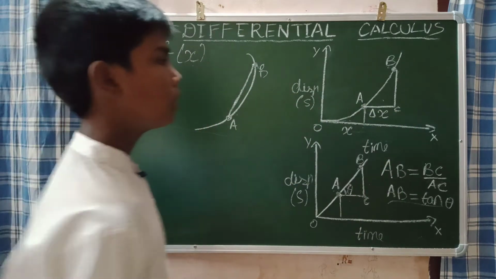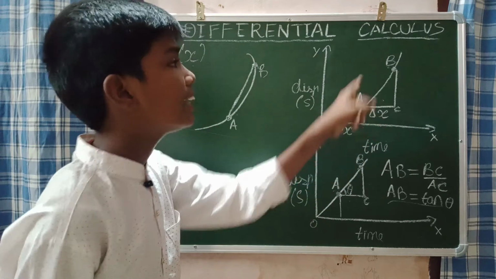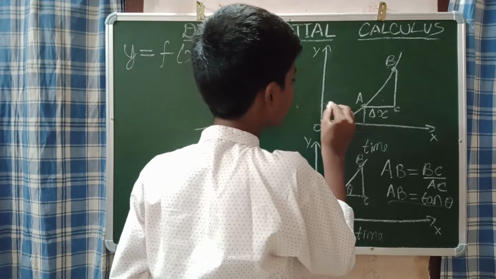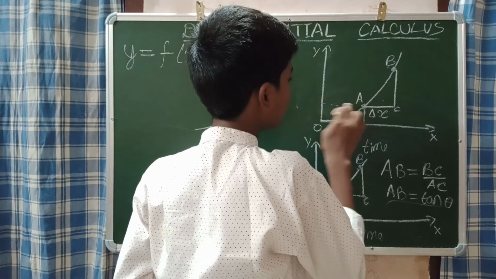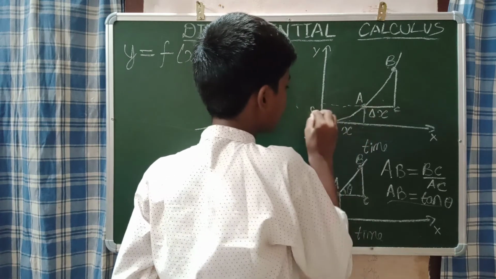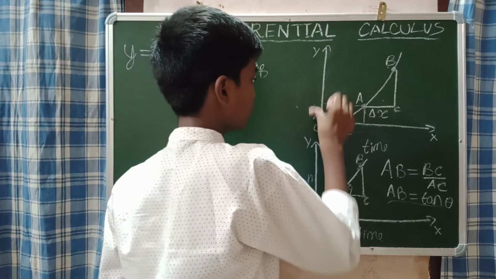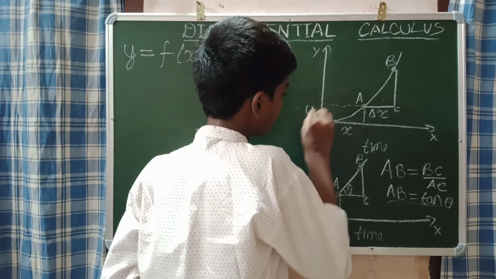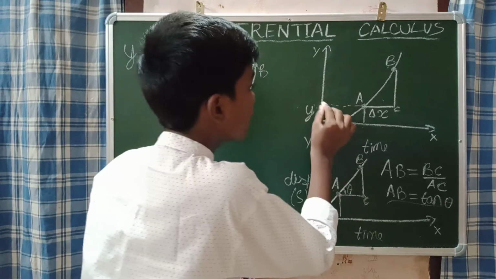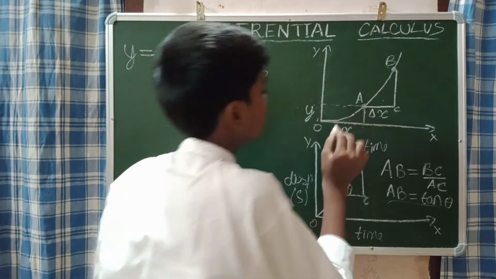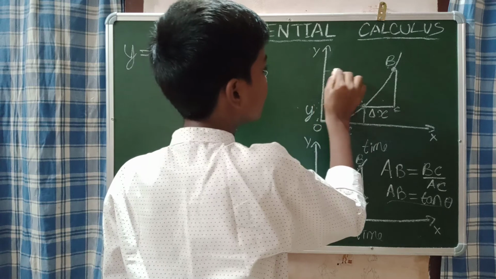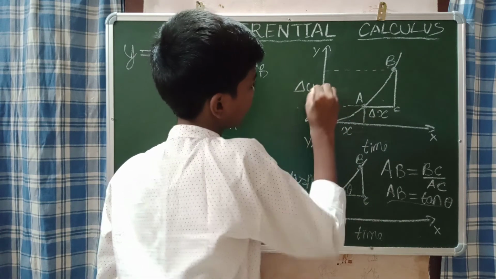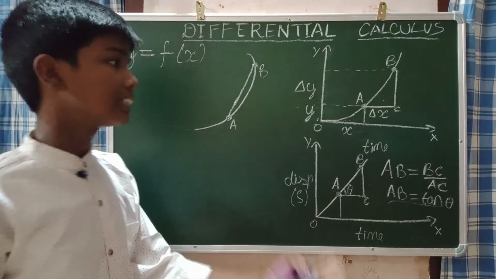And here also, we will mark the y coordinates of point A and point B. How will we mark this? Up to A it will be y. Let us take it as y. Up to A it is y. But from A to B, that's a change. That change we call del y.